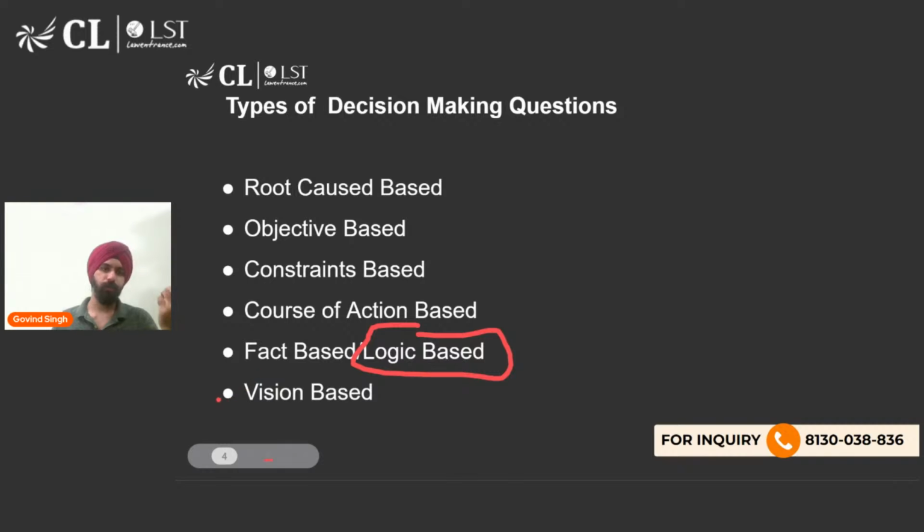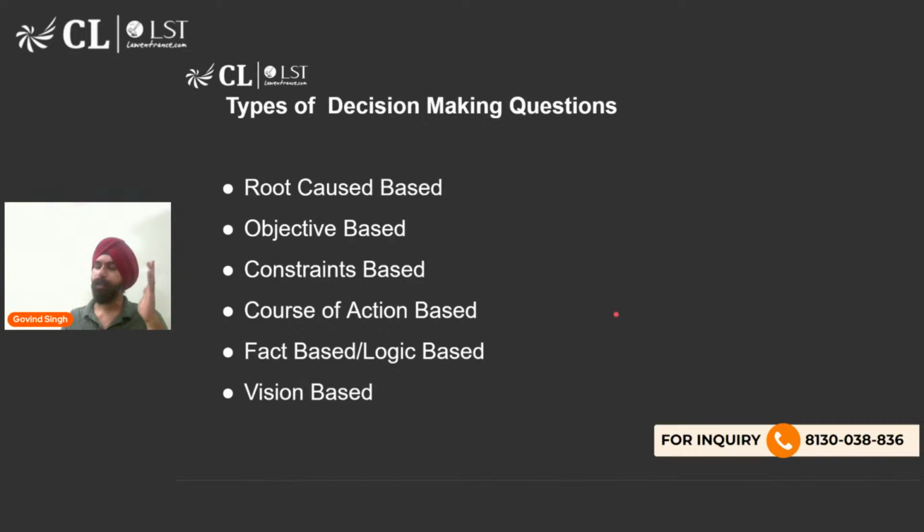And then there could be vision based questions, where the long term vision of, let's say, a company or a corporation is asked, and why you are making those decisions to follow a particular vision and to align your actions with a certain vision. Those are the types of decision making questions which are usually asked.